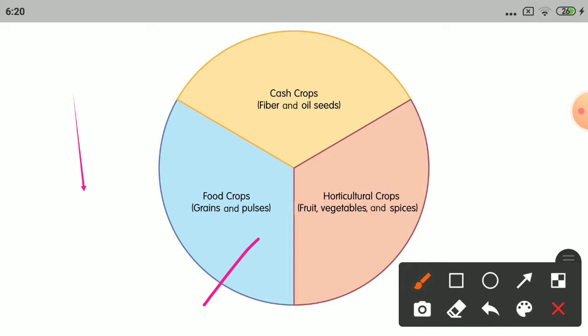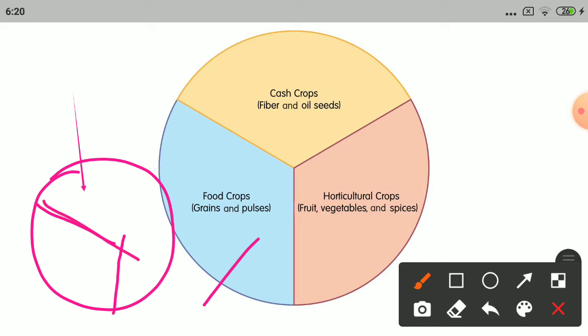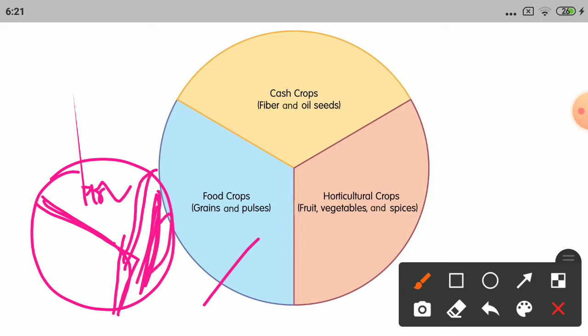When you draw a circle like this, the maximum part you divide and write here food crops, that is rice and grains. Now the second variety: after food, what is the maximum thing we use? We eat vegetables and fruits. So draw a line like this and write horticulture crops, where fruits and vegetables will come.